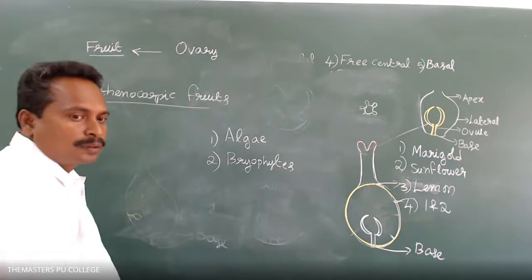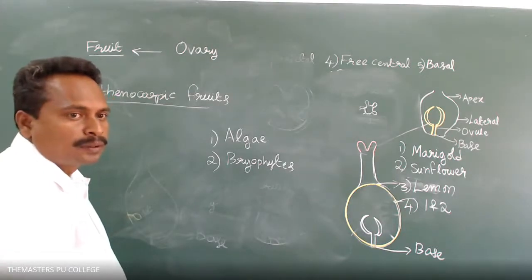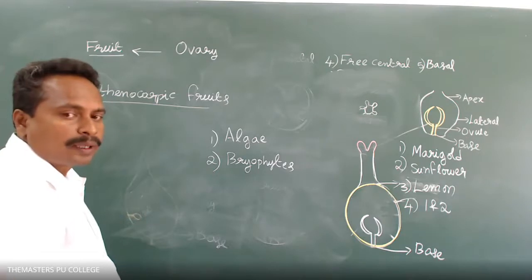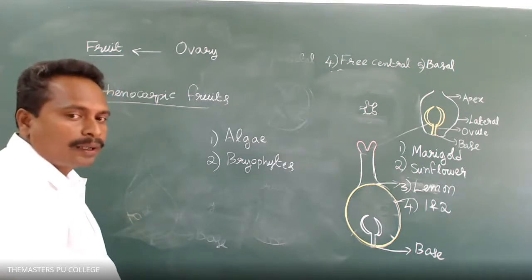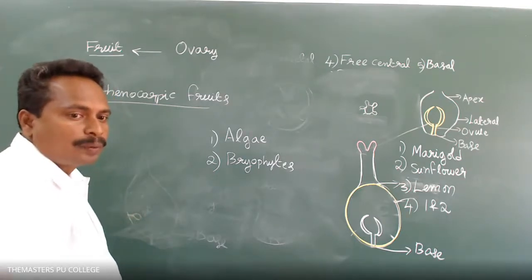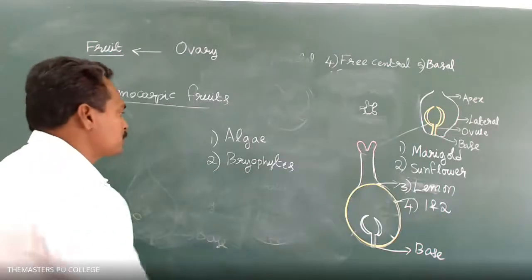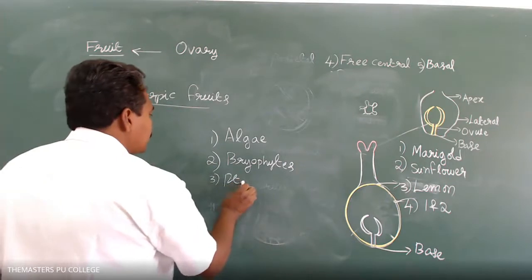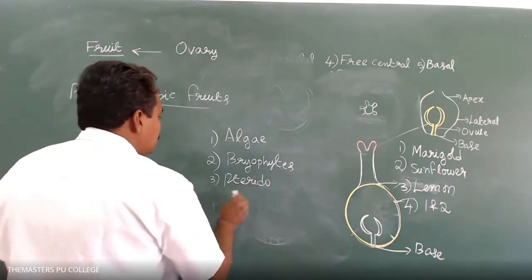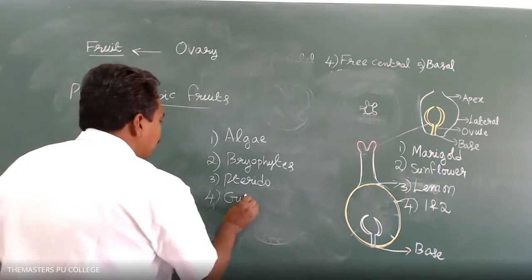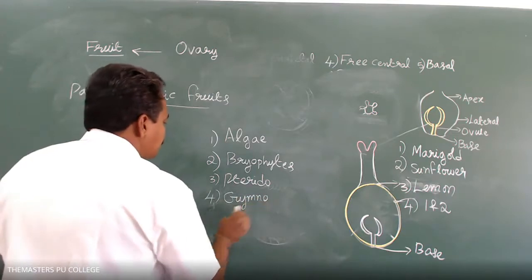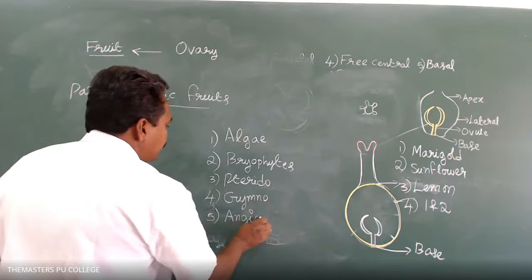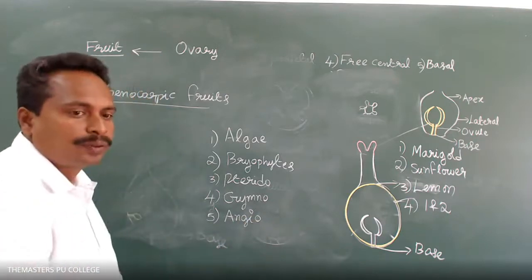How many groups of the plants? We already learned about the characteristics of kingdom Plantae: algae, bryophytes, pteridophytes, gymnosperms, and angiosperms. Among these, which group of the plants produces fruits?